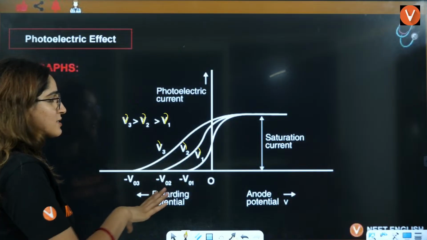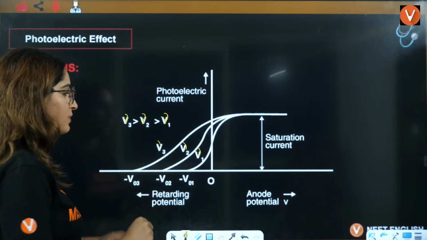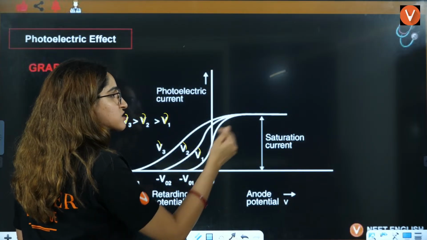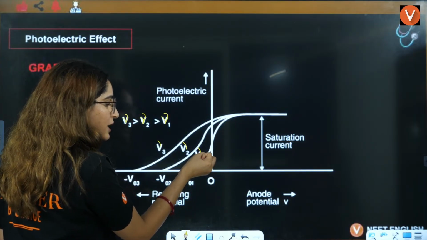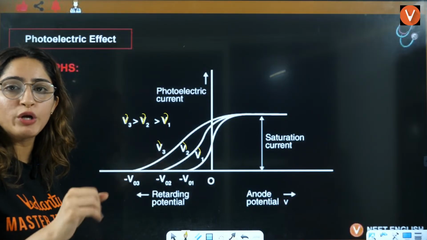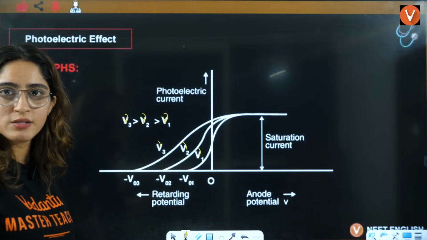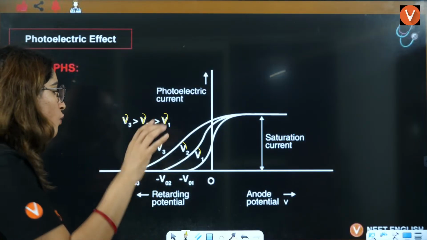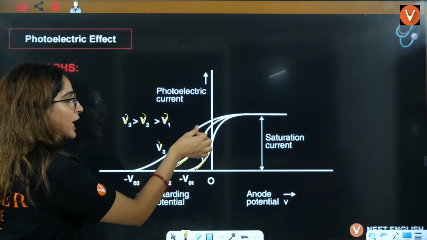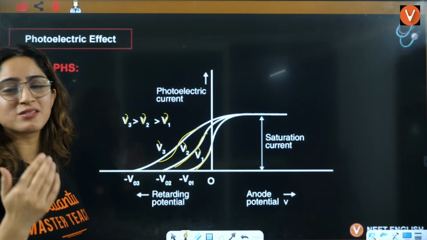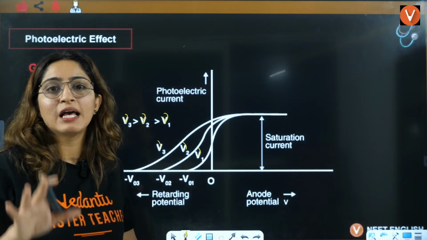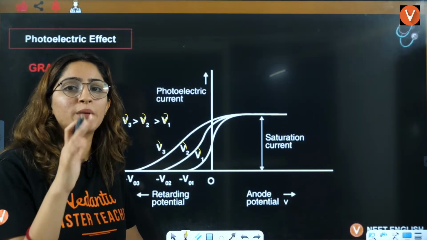When an external potential is applied that stops these electrons from getting out, what will happen? The current will go down. That means the number of photoelectrons will go down.